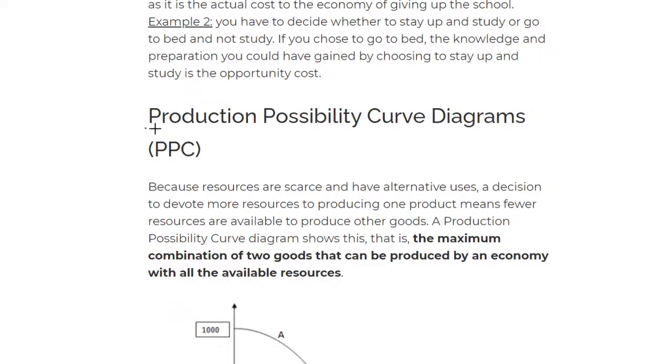Okay, now we move on to the production possibility curve, and this is basically the maximum combination of two goods that can be produced by the economy with all the available resources. If you don't have resources, you can't produce anything. So only with the available resources can you produce a certain number of goods.